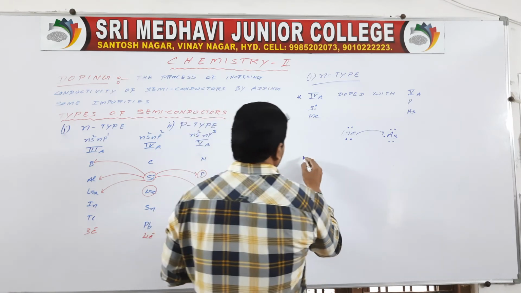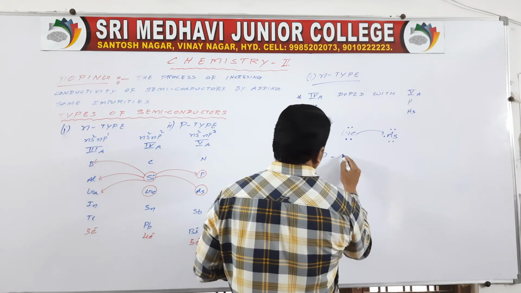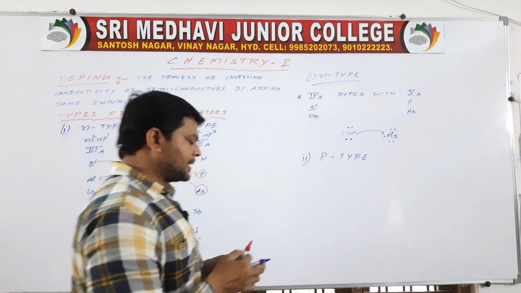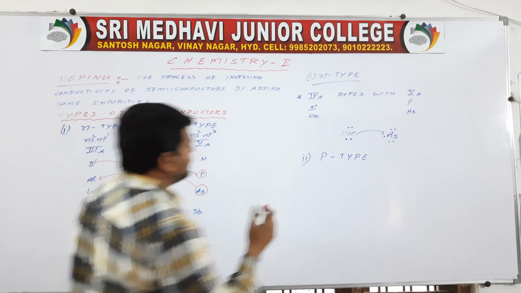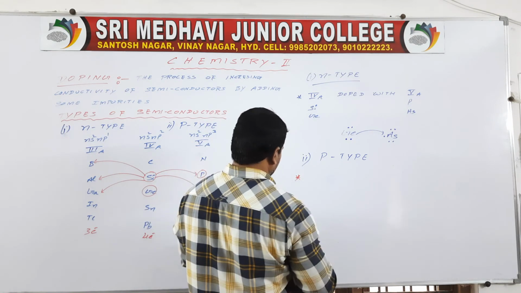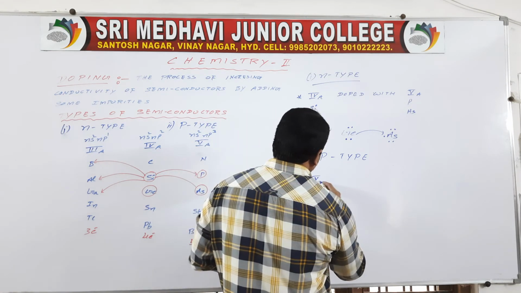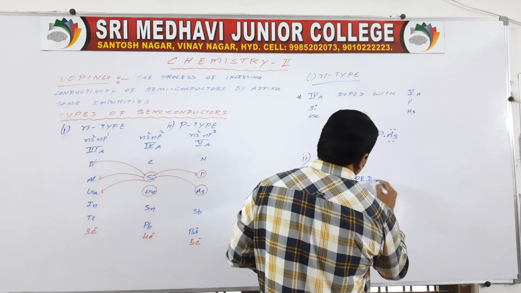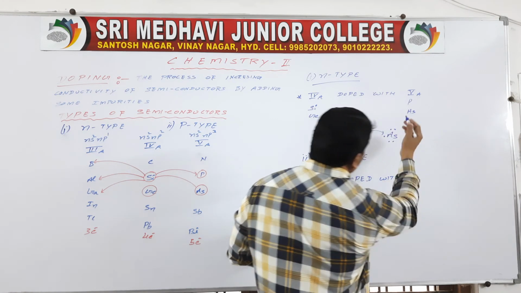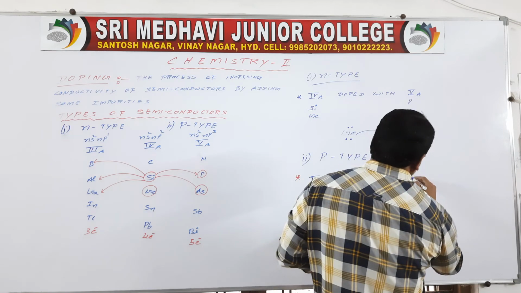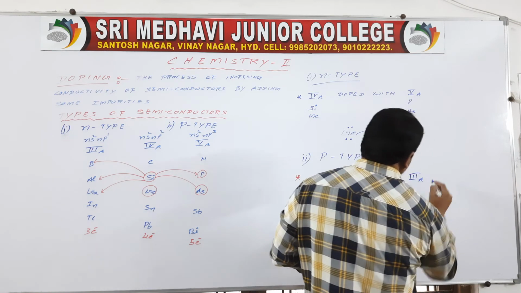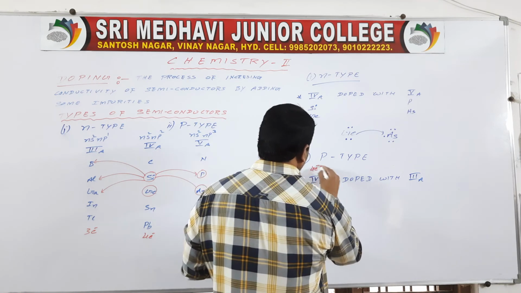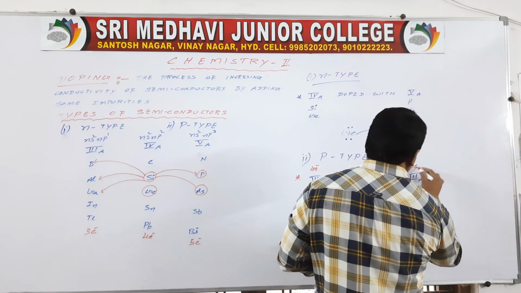Next, the second one is P-type semiconductors. P-type semiconductors: same, silicon and germanium, fourth A doped with third A. Fourth A has 4 electrons, third A has 3 electrons.